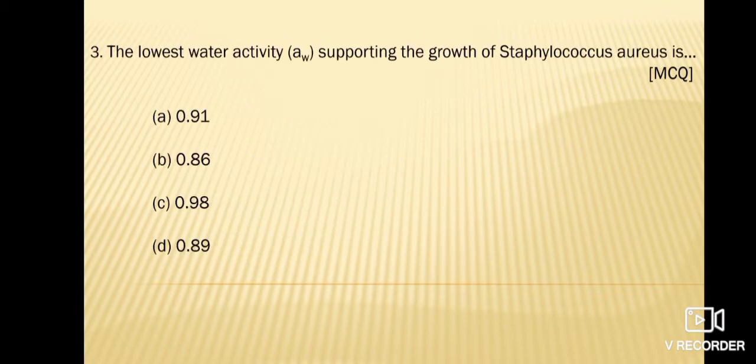Next question is, the lowest water activity supporting the growth of Staphylococcus aureus is, options are 0.91, 0.86, 0.98 and 0.89 and the correct answer is 0.86. This is also an MCQ question. In most of the bacteria, the lowest water activity for growth is 0.91 but in the case of Staphylococcus, the lowest water activity is 0.83 to 0.86 for growth.